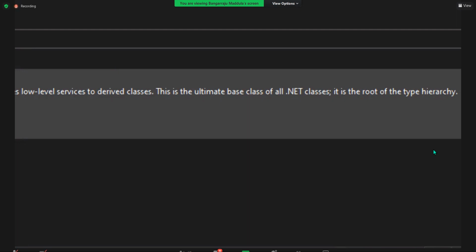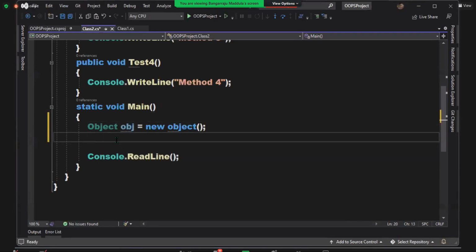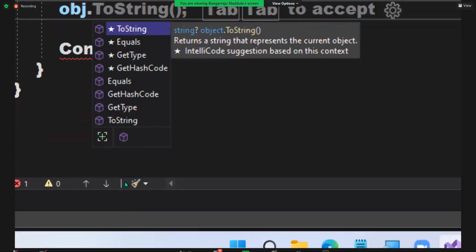You can read the description for predefined classes by putting your mouse on them. For all predefined classes, it will show you a detailed description telling you what exactly that class is. So that is the object class. And what does this class contain? Four methods. Obj dot, look here, you'll find only the four methods. See, Equals.